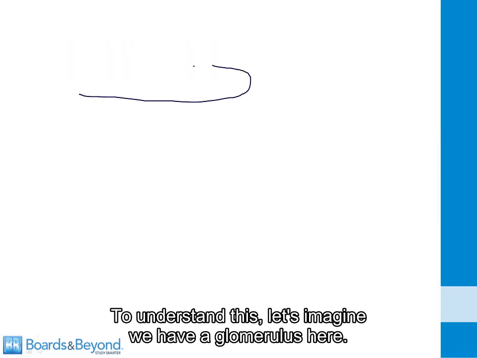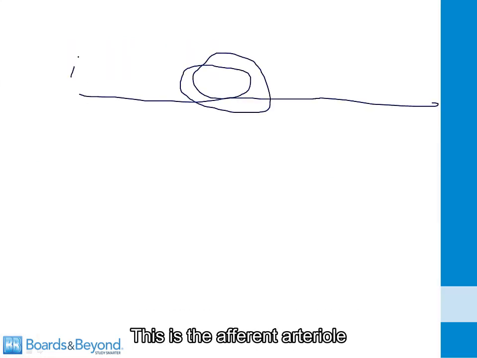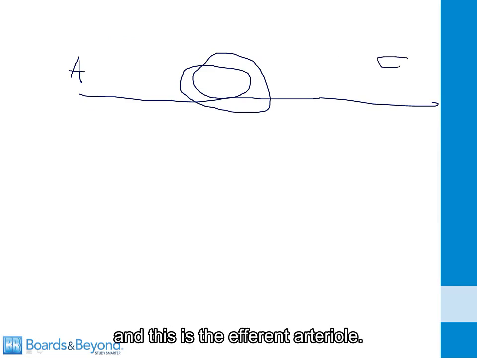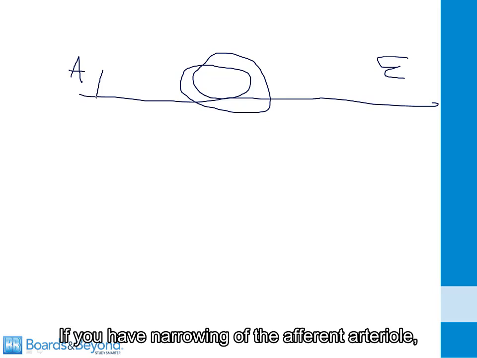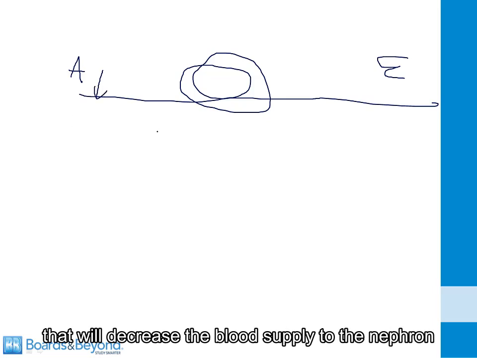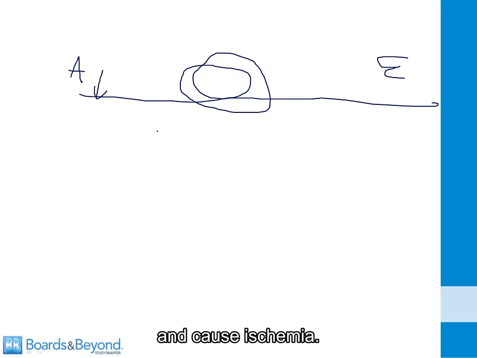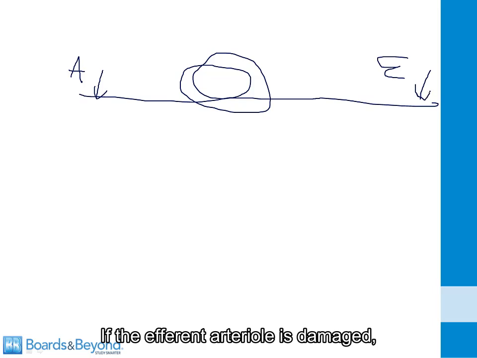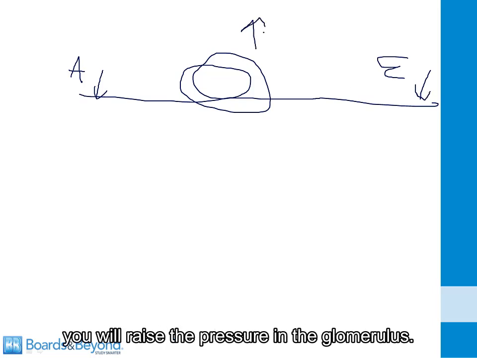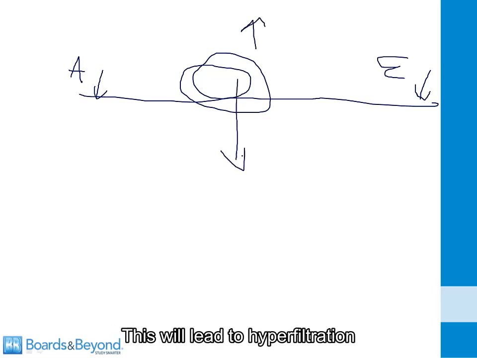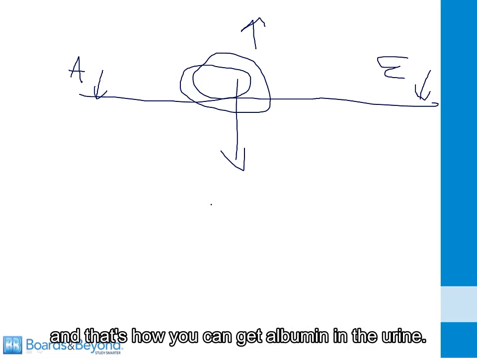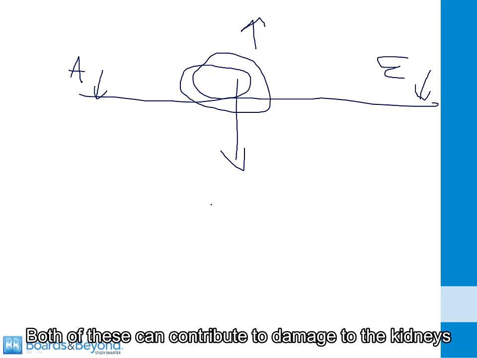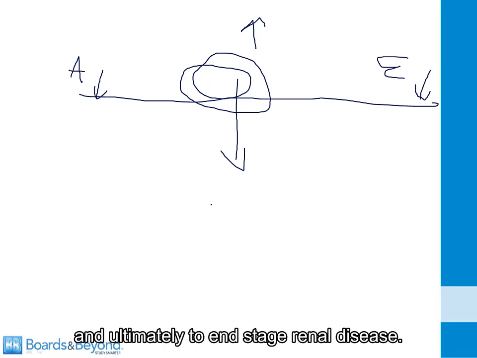To understand this, let's imagine we have a glomerulus here. This is the afferent arteriole, and this is the efferent arteriole. If you have narrowing of the afferent arteriole, that will decrease the blood supply to the nephron and cause ischemia, and that's the way that kidney damage can occur in diabetes. If the efferent arteriole is damaged, you will raise the pressure in the glomerulus. This will lead to hyperfiltration, and that's how you can get albumin in the urine. Both of these can contribute to damage to the kidneys and ultimately to end-stage renal disease.